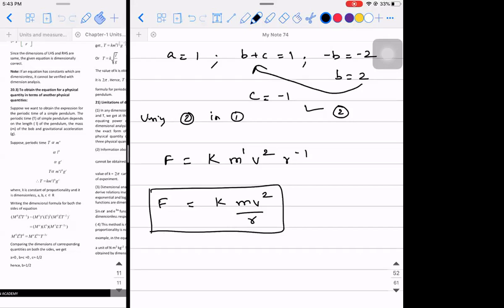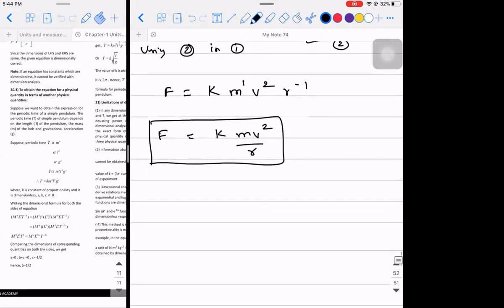As you progress with the chapters, you will understand. The main reason I'm teaching you this concept is that when I explain the SI unit and dimensional formula for other physical quantities in other chapters, you should be able to verify whether it is right or not. The name of this force is centripetal force.